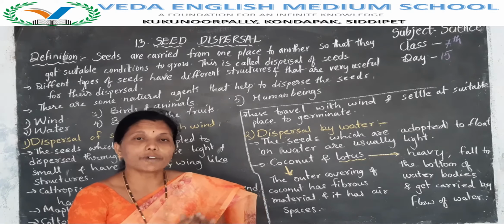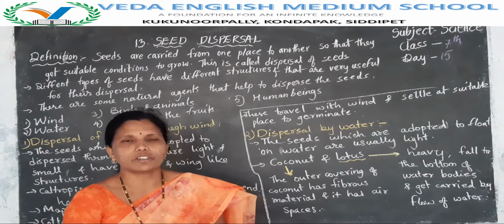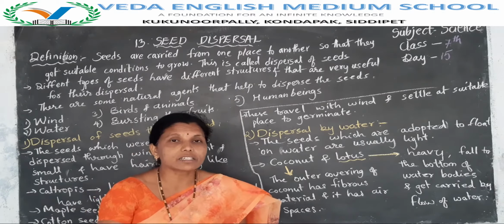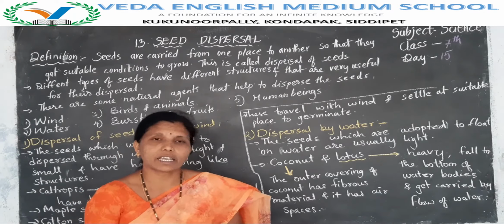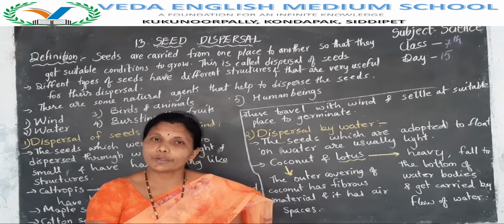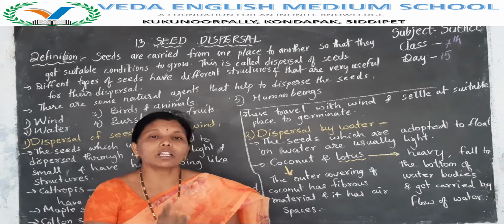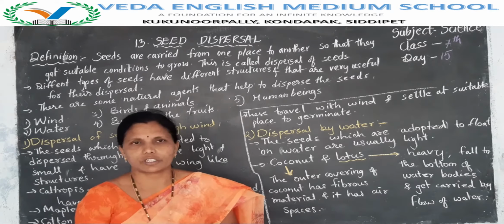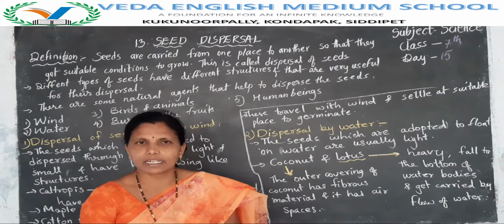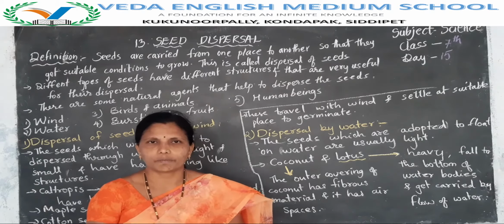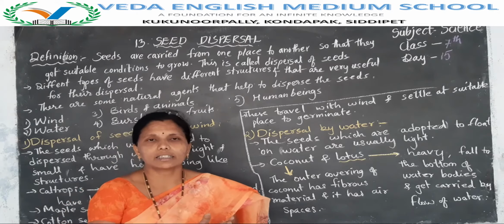So if all the seeds germinate under the parent plant, do they get sufficient air, water, sunlight, space and minerals? No. They compete with the mother plant for all these necessary conditions. What are these? Air, water, space, sunlight and minerals. Yes, if they don't get all this, they die.